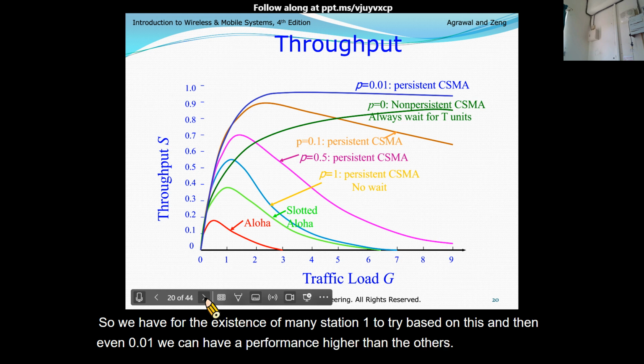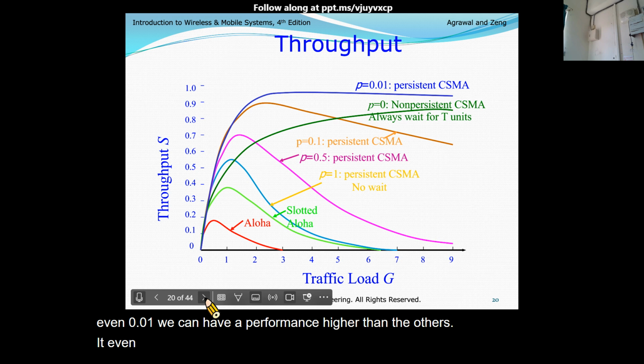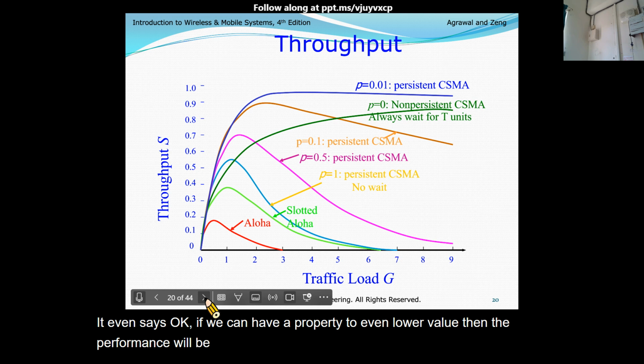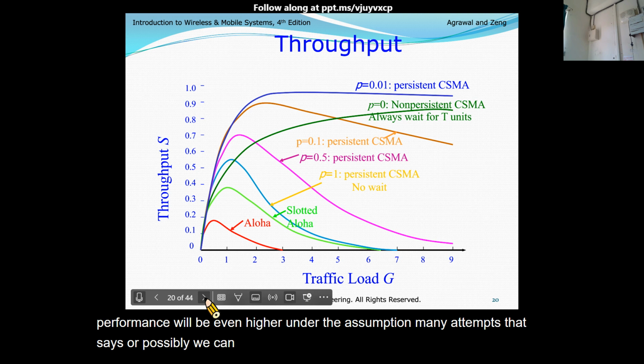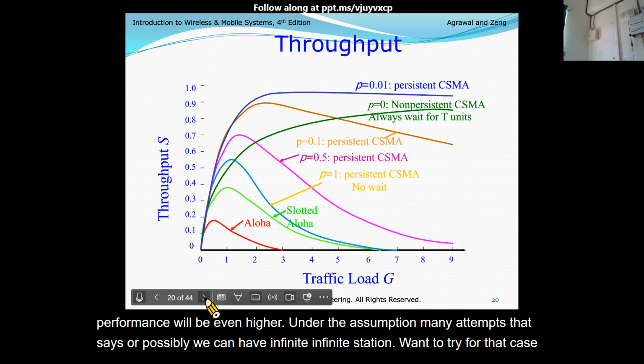It even says that if we can have an even lower probability, then the performance will be even higher. Under the assumption of many attempts, possibly we can have infinite stations wanting to try. For that case, we can have the current trend.